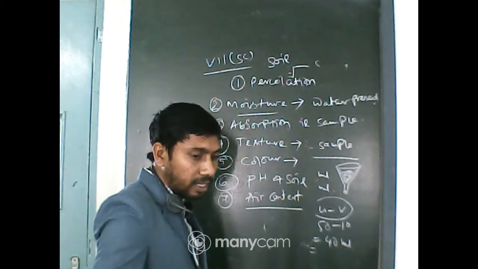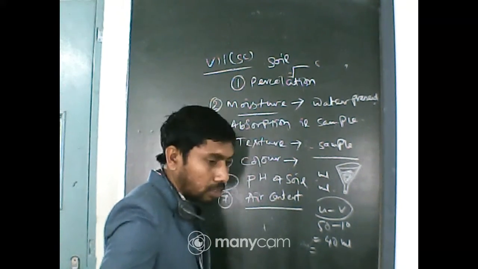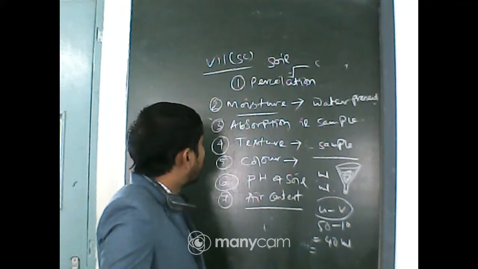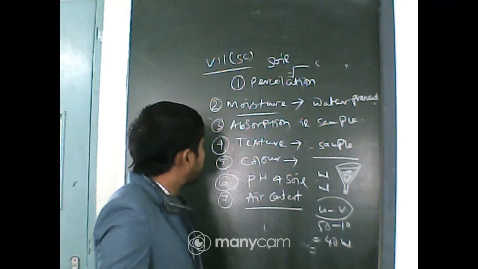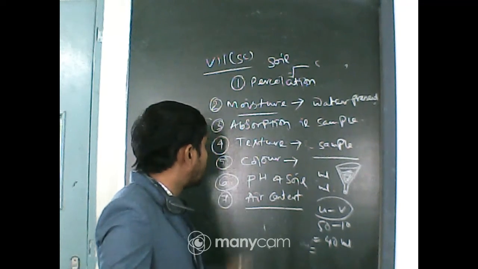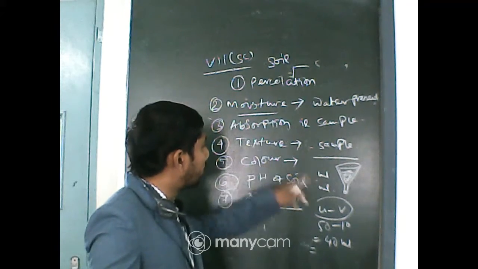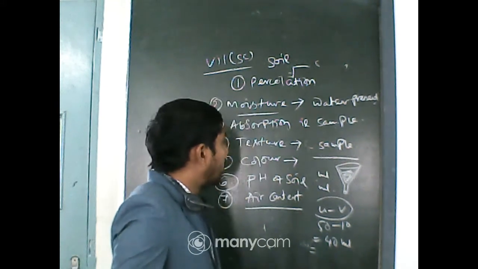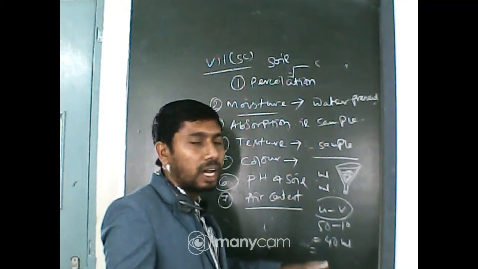Yes, sandy highest, clay the lowest. Moisture, absorption, texture depends on how fine the particle is. Color also depends on the presence of minerals. If it has a high humus quantity, then it is dark brown or dark in color.